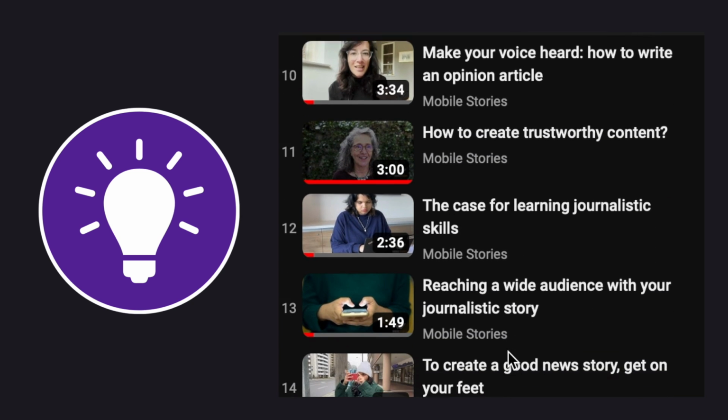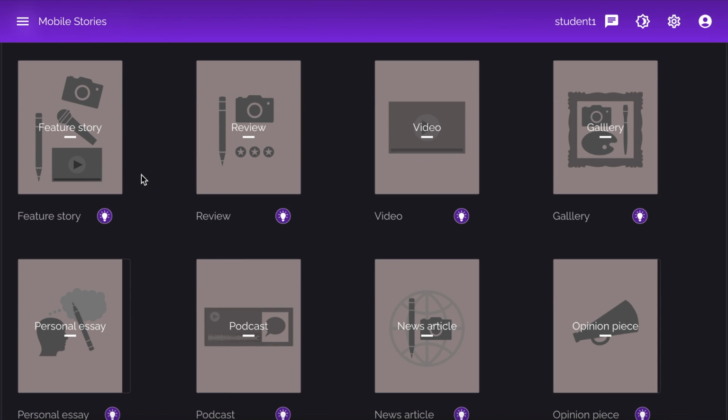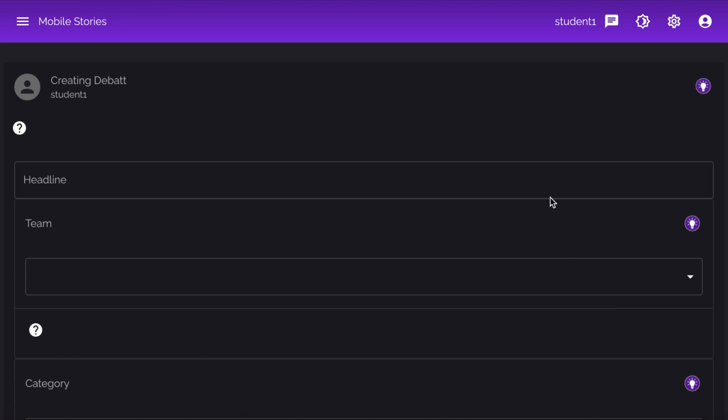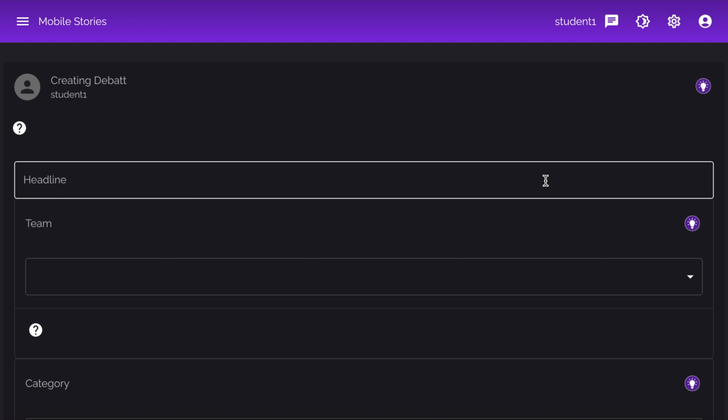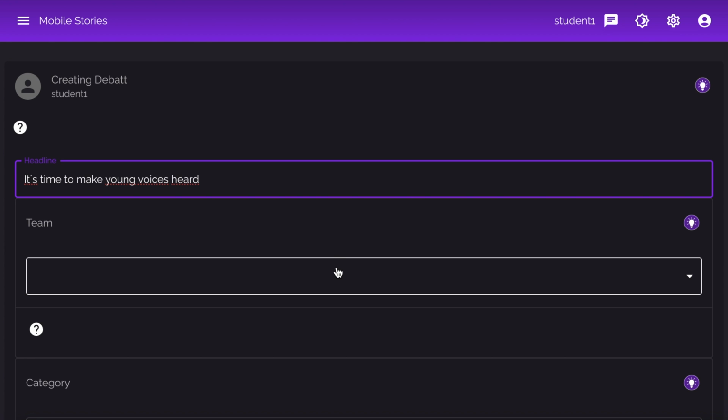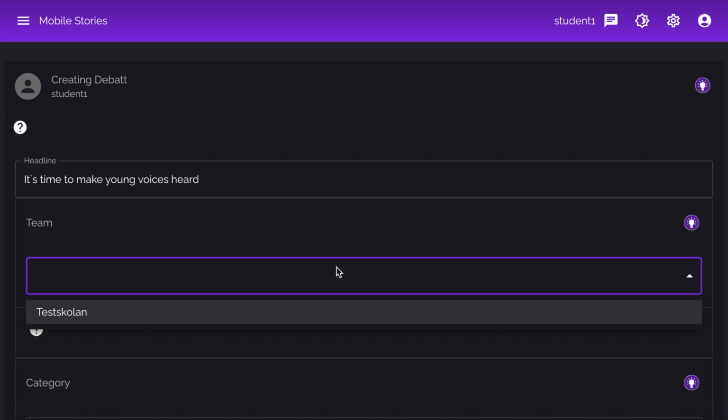Let's start by making an opinion piece. After you have read the information in the Learn section, click on the Opinion Article template. The first step is to come up with a headline. You have to try to come up with something that will grab your reader's attention, but it must also be true and relevant to your article. It is good to think, if I saw this headline, would I click on it? Don't worry if you can't think of the perfect headline, you will be able to change it later.